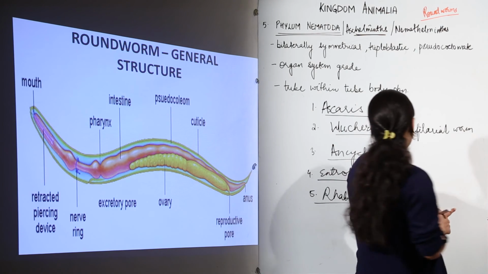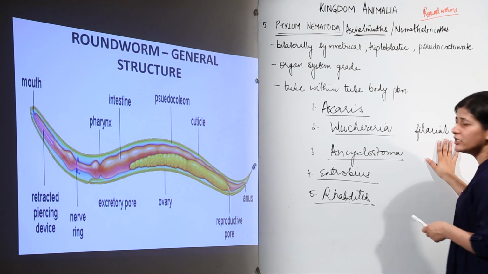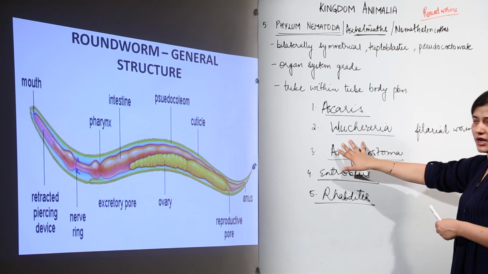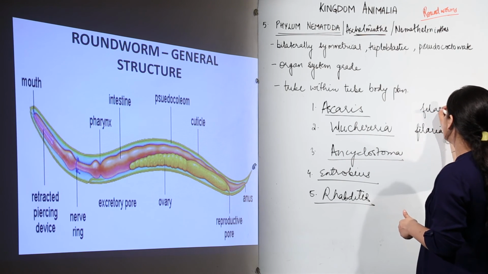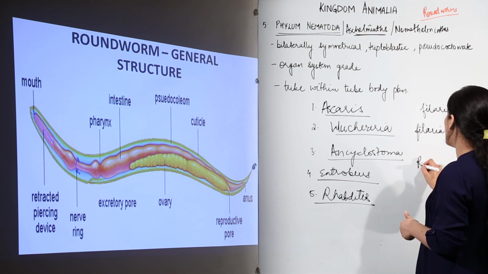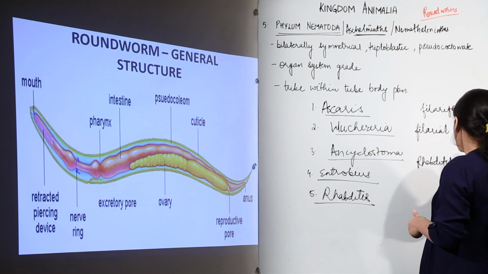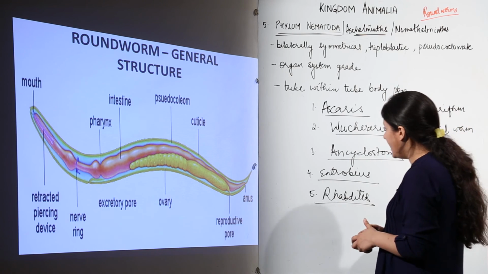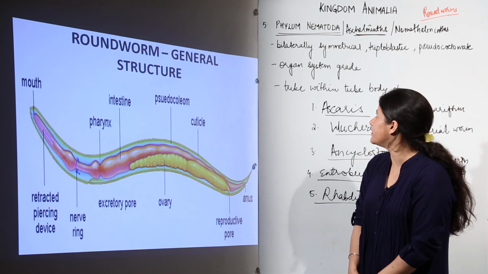What you have to remember is that different types of larvae would be present for individual worms. This is filarial worm, so it is easy to remember that Wuchereria's larva is known as filariform. Okay. There is rhabditiform larva as well. So, these 2 larval forms, if you can remember, it is good. If you cannot remember, it's okay, but you have to remember that they do have many hosts and they do have indirect development, that is the larval forms would be present.